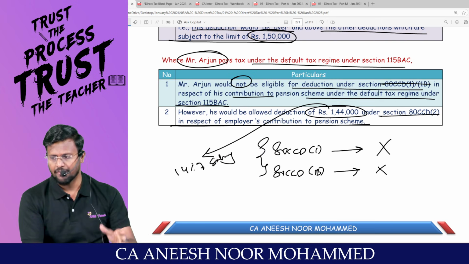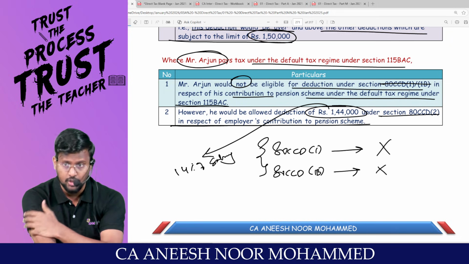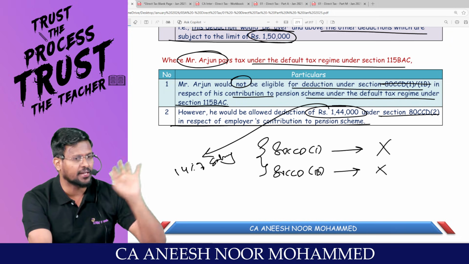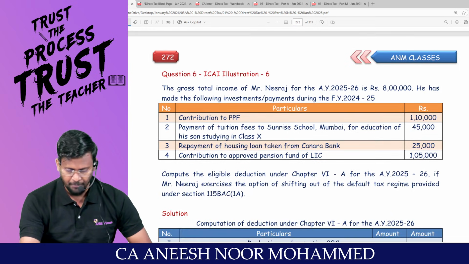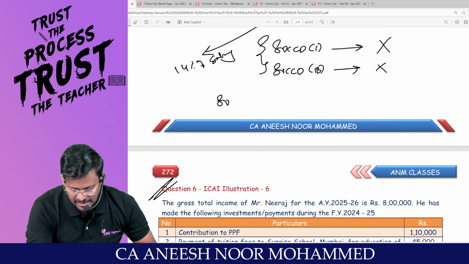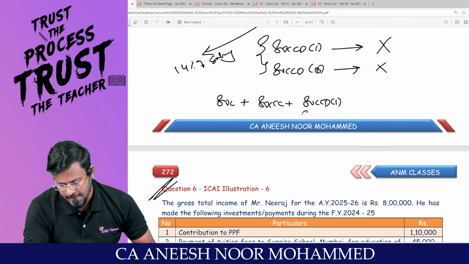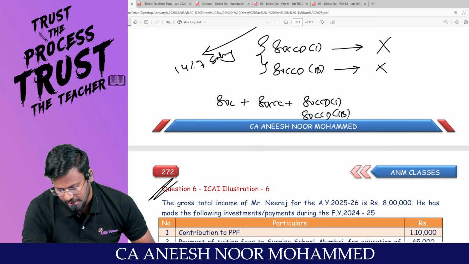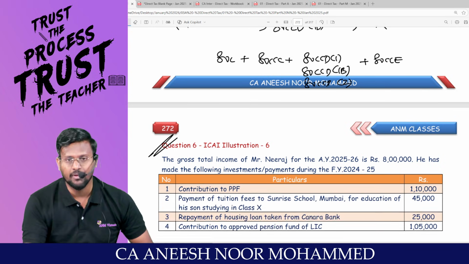That means, sir, if the employee is travelling through the default tax regime, up to 14% you can claim. That means the entire 1,80,000 can be claimed as a Chapter 6A deduction. Are you all really with me? Now you tell me, question number 6. Are you having good clarity now regarding 80C, 80CCC, 80CCD subsection 1, 80CCD subsection 1B, 80CCD subsection 2, 80CCE? This is what we have discussed till now.